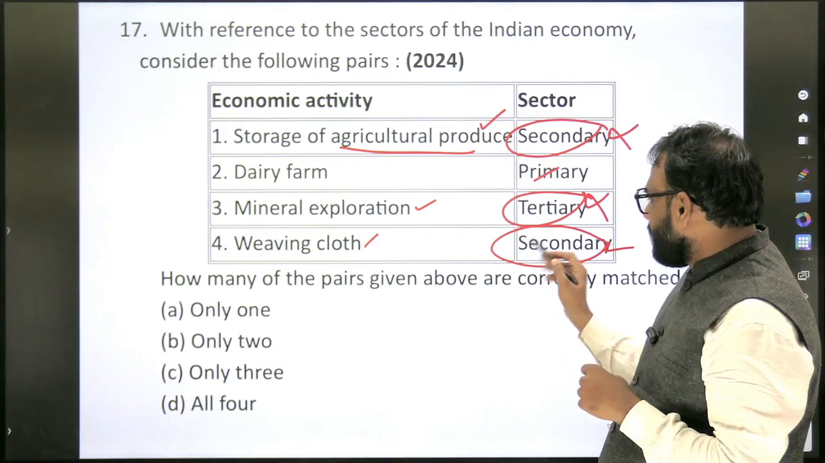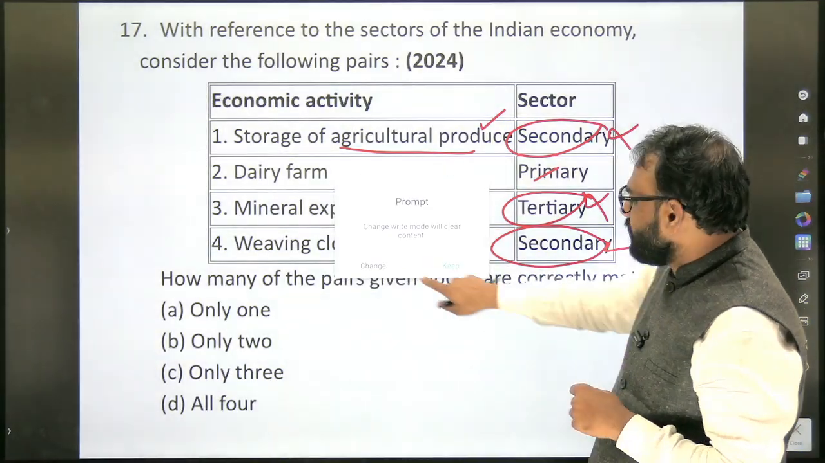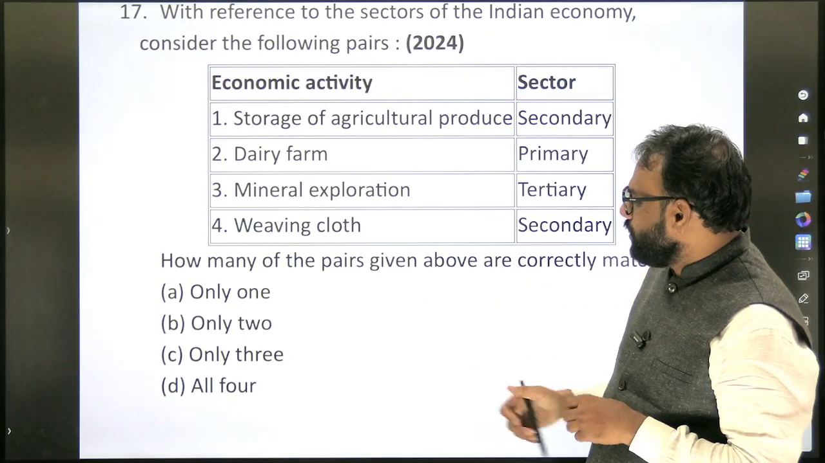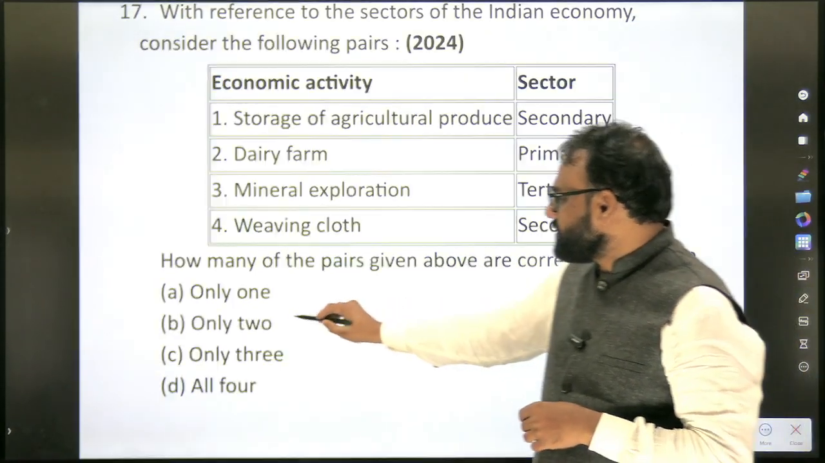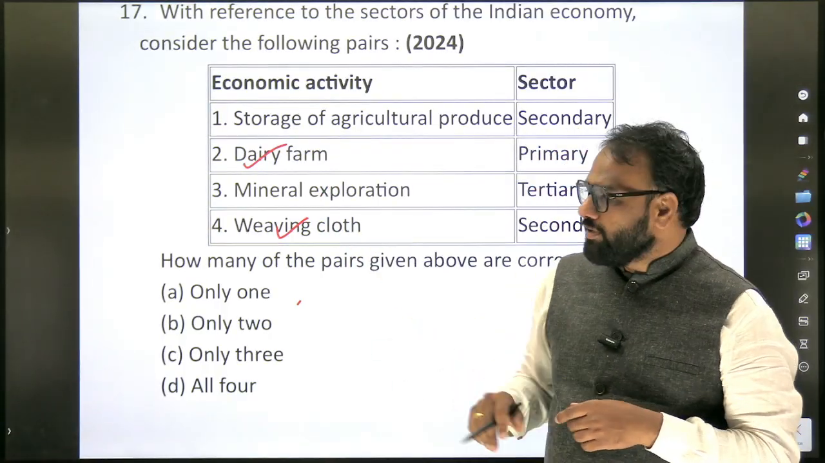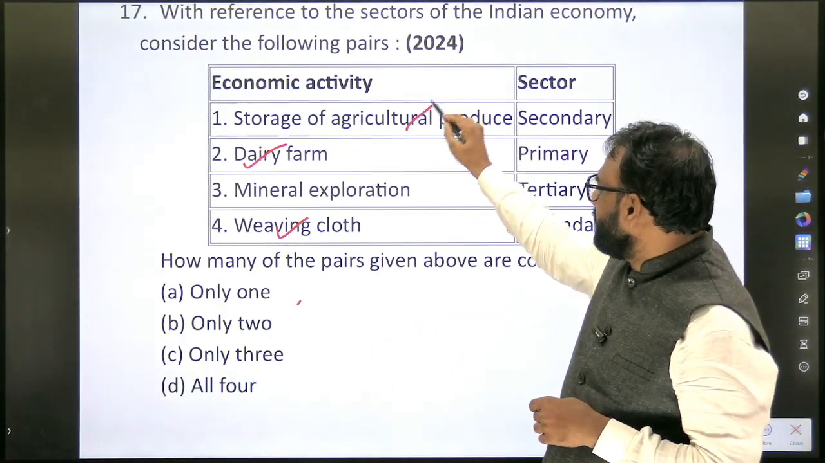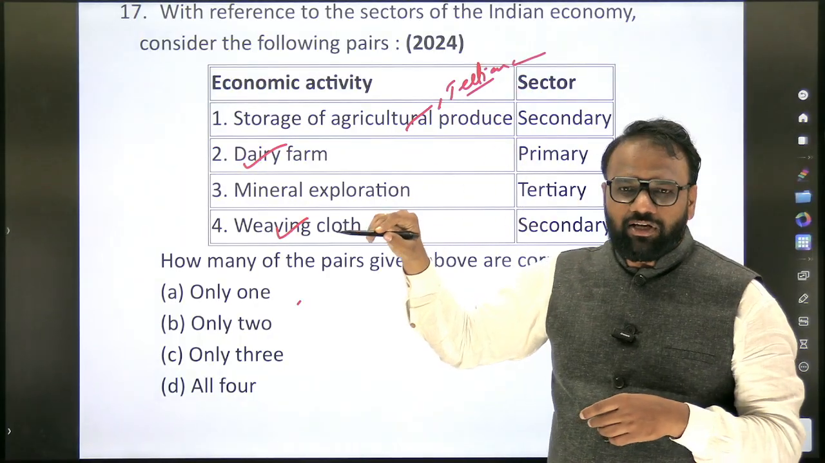So weaving cloth is secondary. What's the official answer for this? Two and? Only two, sir. Only two means second and fourth. Storage, tertiary. Storage will come under tertiary.